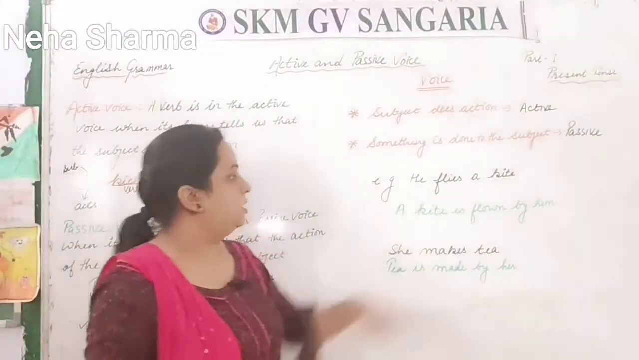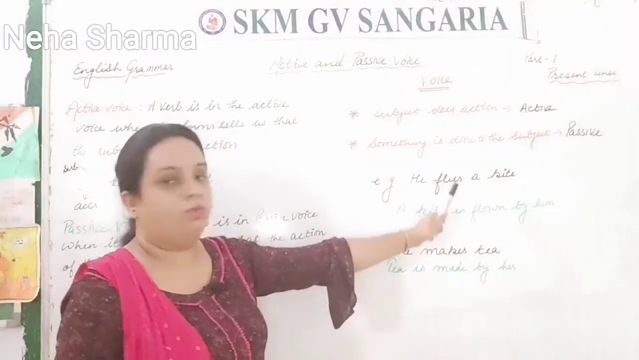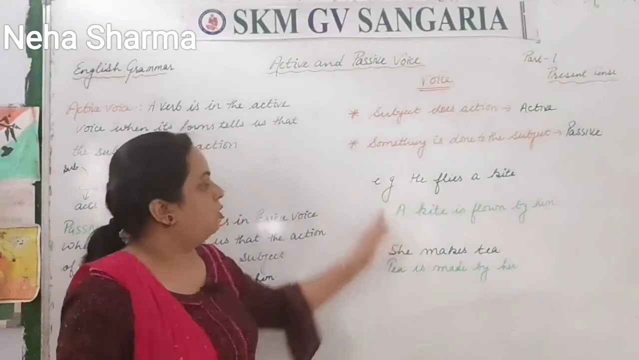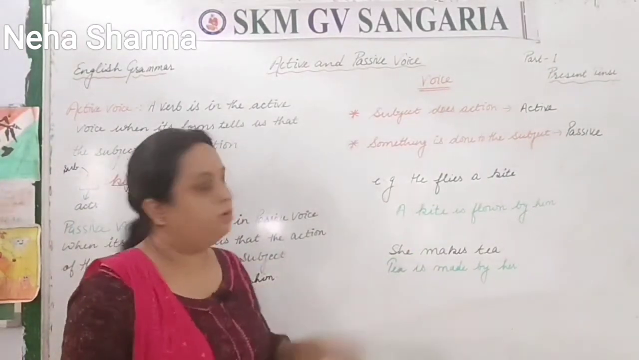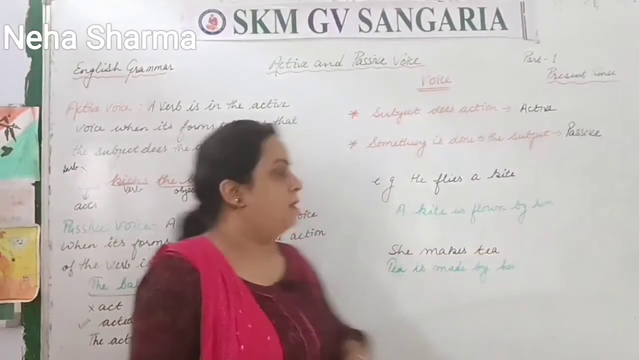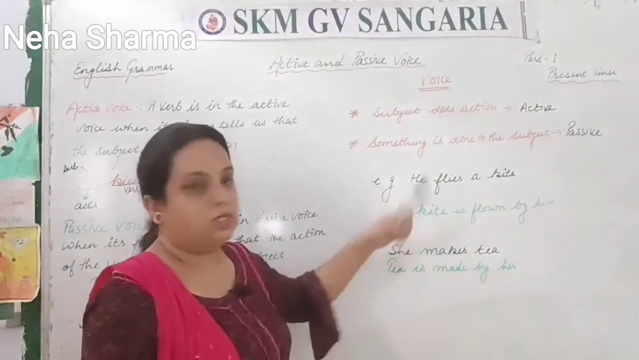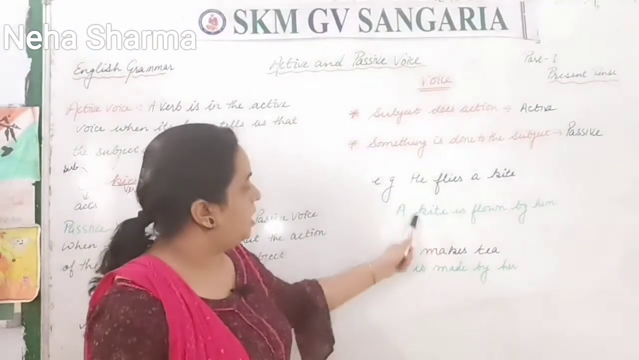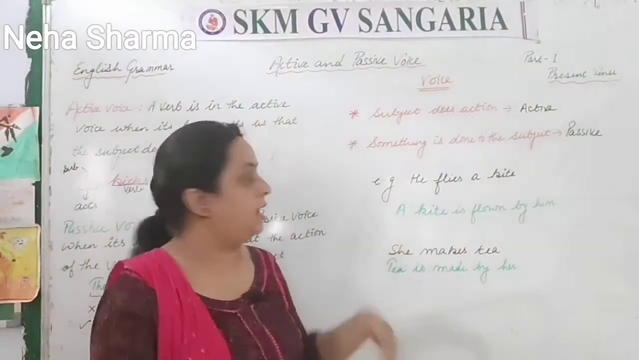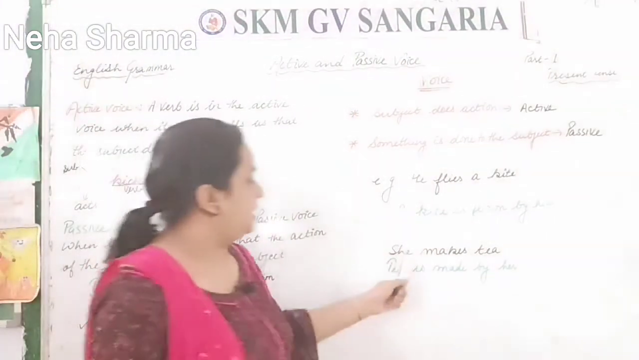He flies a kite. Now he is what here? He is subject. Flies is verb. And a kite is object. So what is the passive form of this? A kite is flown by him. Here he, the subject, is doing the action, but in the passive form the subject is the kite, and the action is being done upon the kite by him. So that is passive form. Clear? So see the next one.